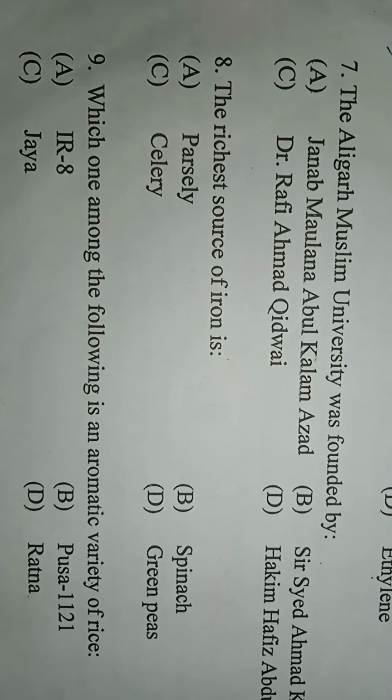Next question: the richest source of iron. Option A is parsley. Option B is spinach. Option C is celery. Option D is green peas. Here the correct answer is B, spinach. The richest source of iron is spinach.